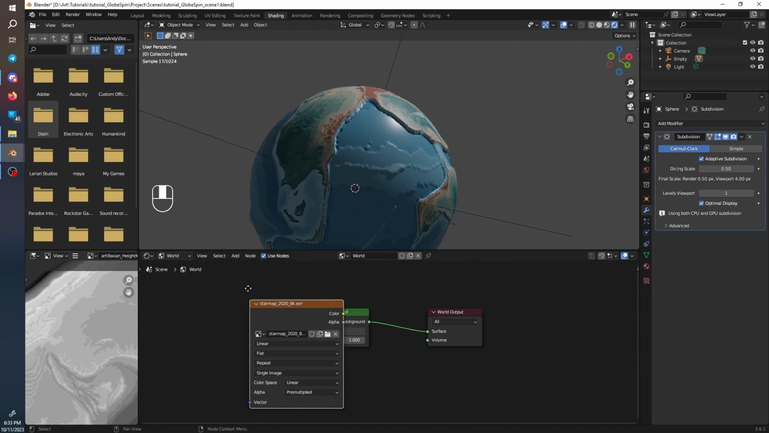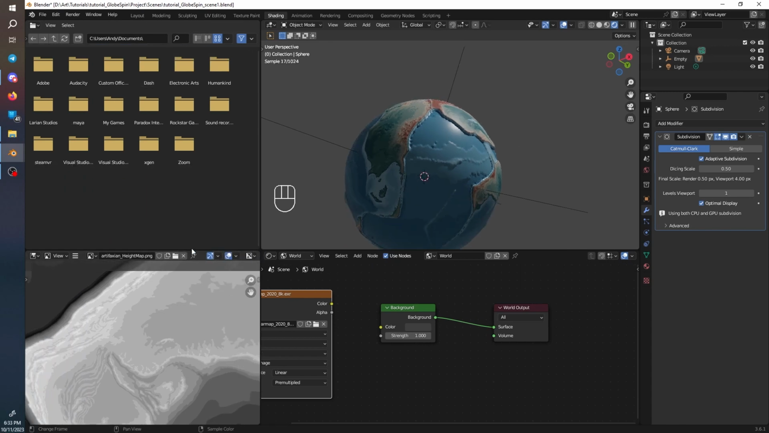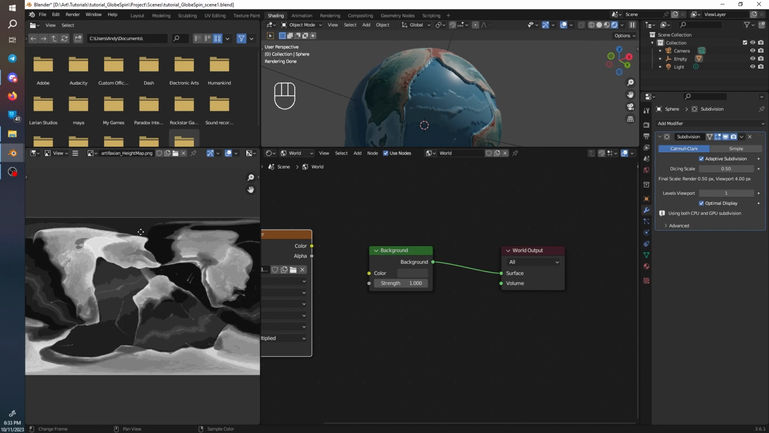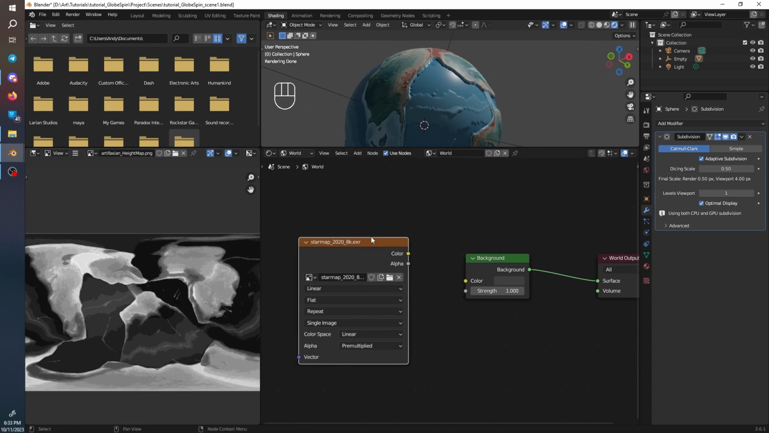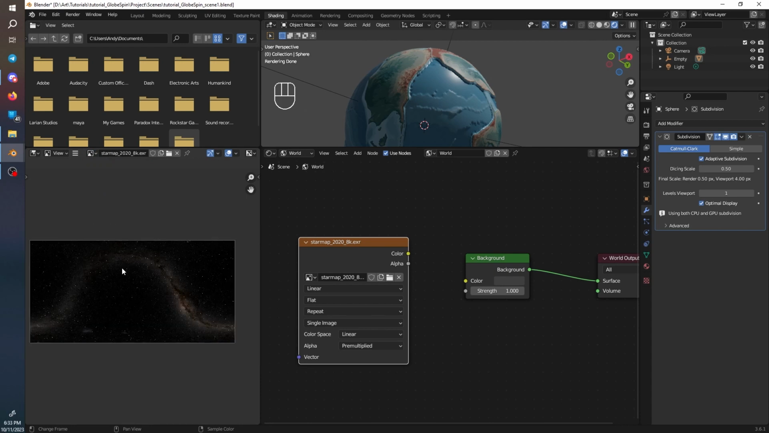It is a star map of the Milky Way that I downloaded from NASA's website. I'll put it in the description. You can download it for free. I drag and drop it in here. Now if we go over to this, we can go down and click it, and you can see this is a large image, and it's also panoramic, which means that it connects.